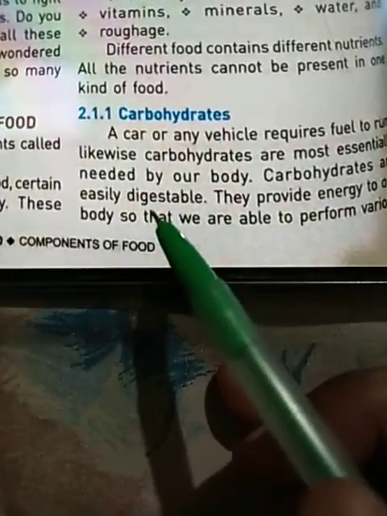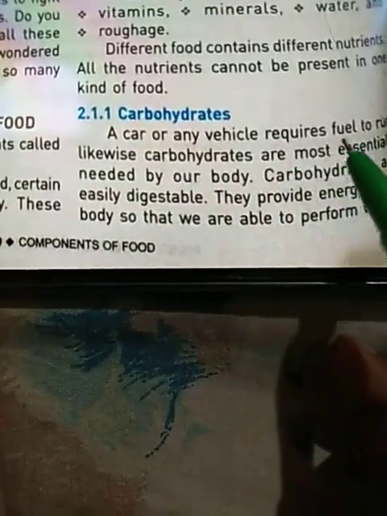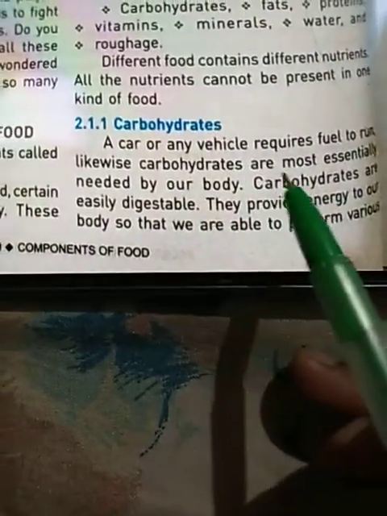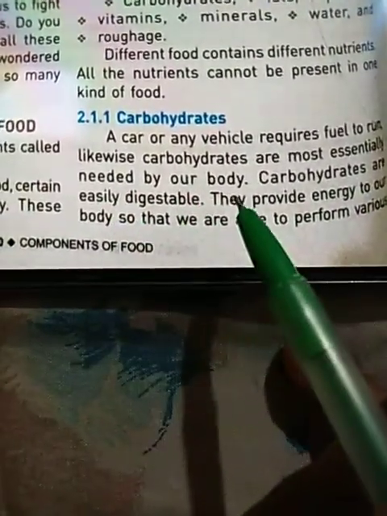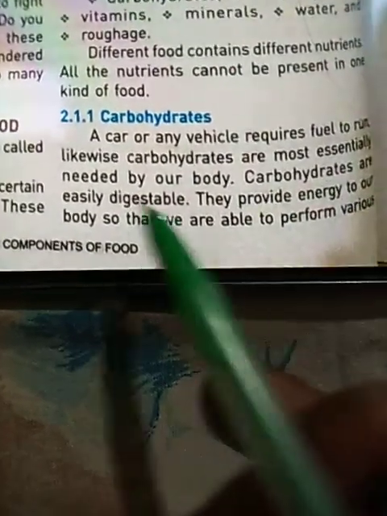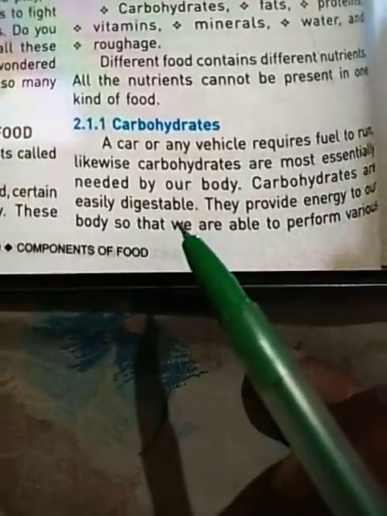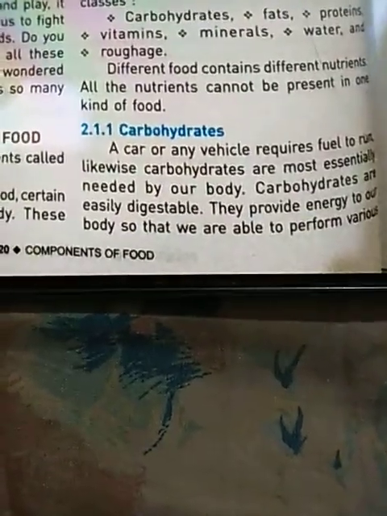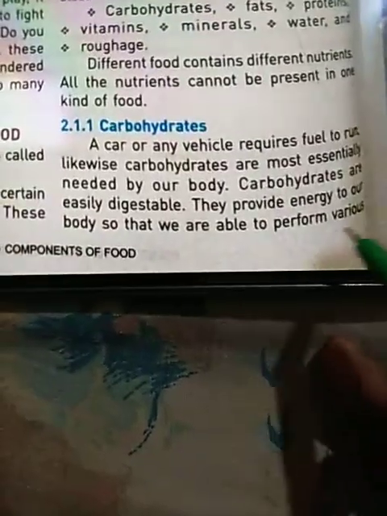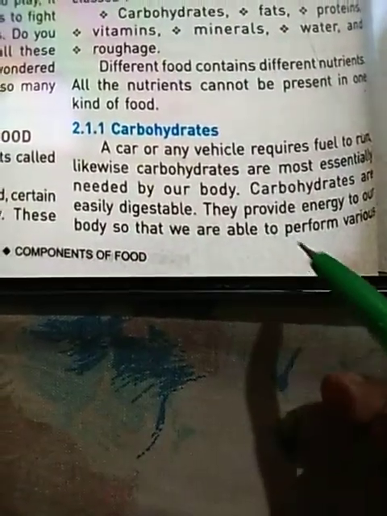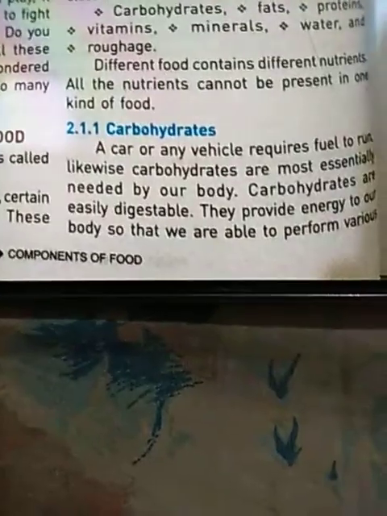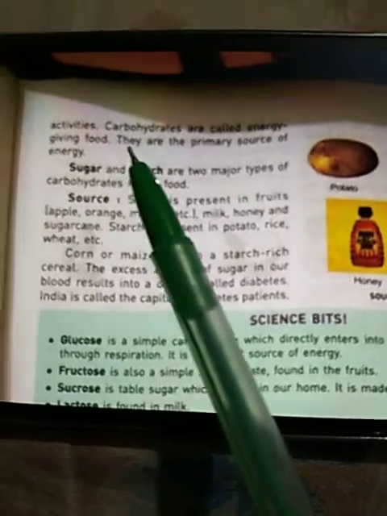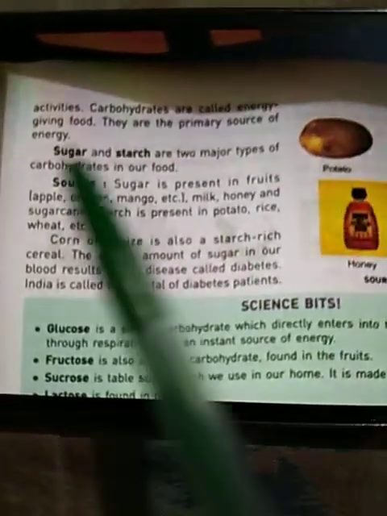Here is an example given. A car or any vehicle requires fuel to run. Similarly, carbohydrates are most essentially needed by our body. Carbohydrates are easily digestible, which means they are digested by our body very easily. They mix with the blood very easily. They provide energy to our body so that we are able to perform various activities. Carbohydrates are called energy giving food. They are the primary source of energy.